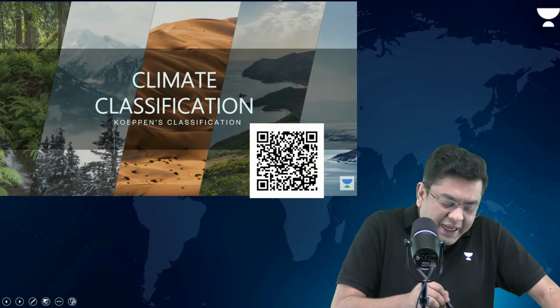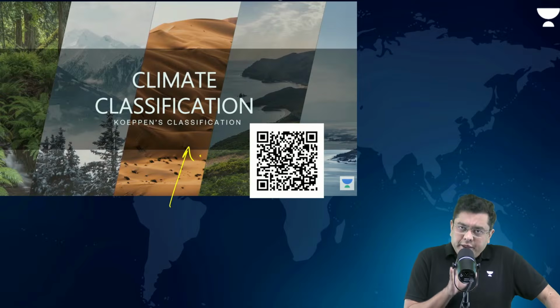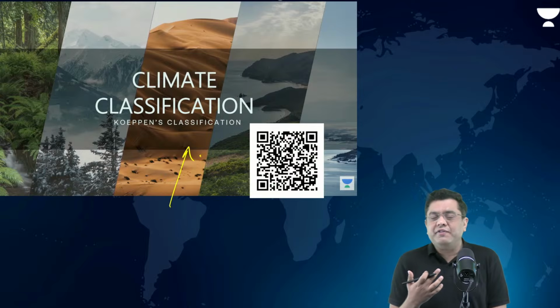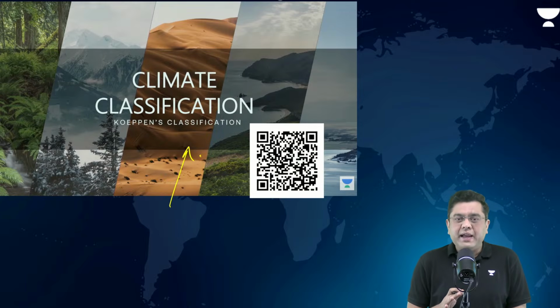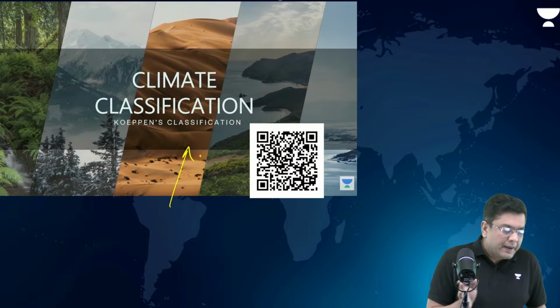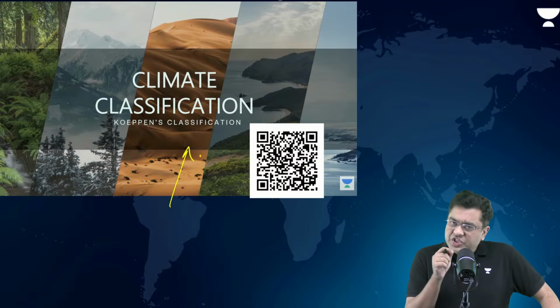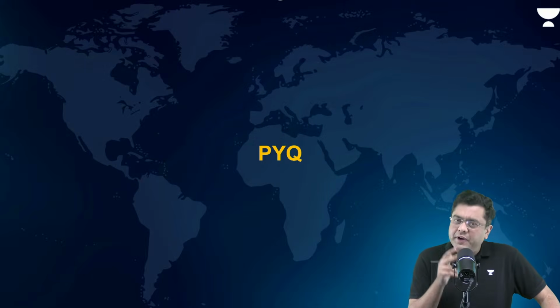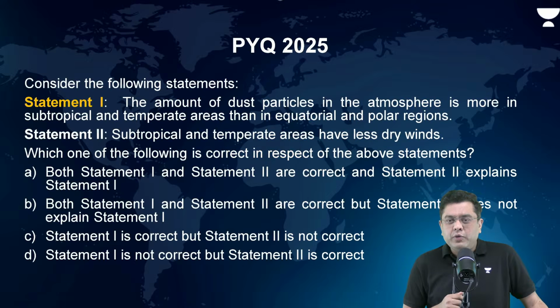Please do take a look at this chapter and ensure that you have understood it, so that if possible tomorrow we can also have a discussion of the PYQs associated with the chapter of climate classification. Prior to that, I will hold you accountable for some of the discussions that we have had. I will check whether we have understood the concepts with clarity or not with the help of a couple of PYQs asked last year, that is in 2025.